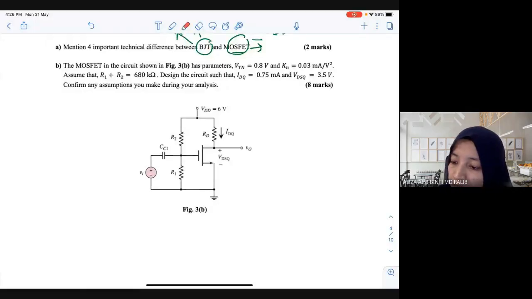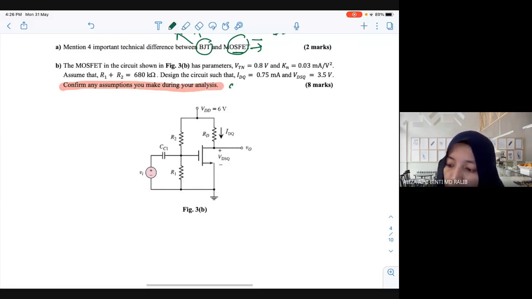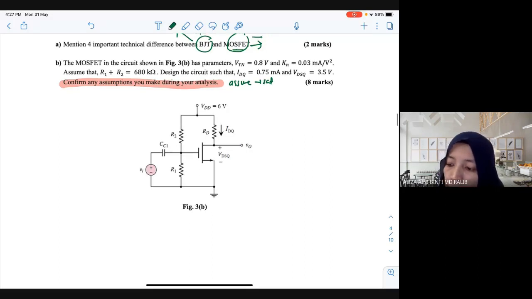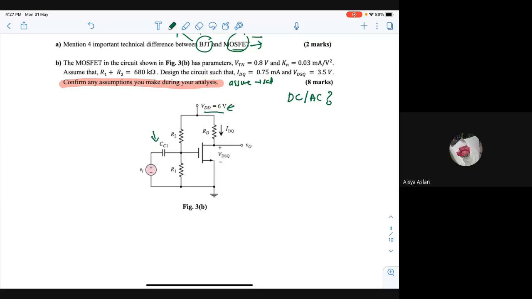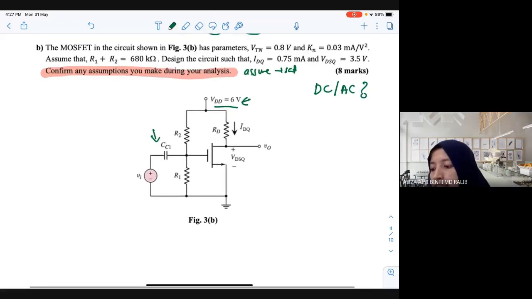Okay, now let's move to this question. If you see this question again, you see this phrase: confirm any assumption you make during analysis. So always use the word assume and then you confirm. Okay, what will happen to the capacitor? Now you're going to start with DC or AC analysis. How many sources do you have here? VDD is a DC or AC source? DC. How about VI?